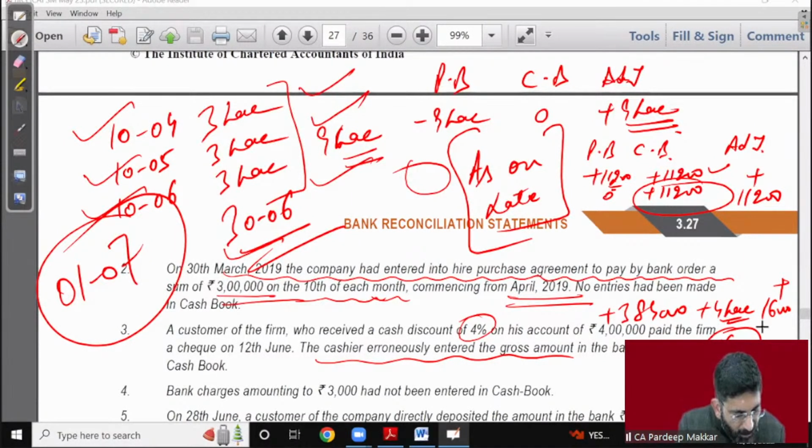Sir, is the plus and minus method or this details and amount method better? Which method should we use in exam? Beta, you may use any method in exam. There is no problem, but the point must be noted by you that the answer must be accurate. You may use any method, there is no problem.